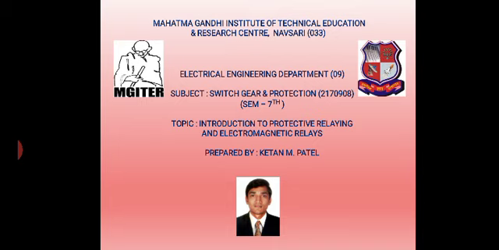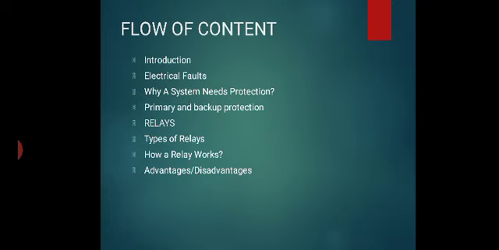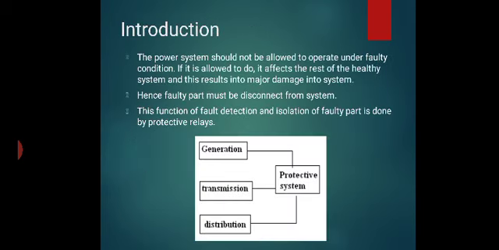Okay. Our topic is Introduction to Protective Relaying and Electromagnetic Relays. Here is the flow of content: introduction, electrical faults, why a system needs protection, primary and backup protection, relays, types of relays, how a relay works, and advantages and disadvantages. First, introduction of protective relaying.